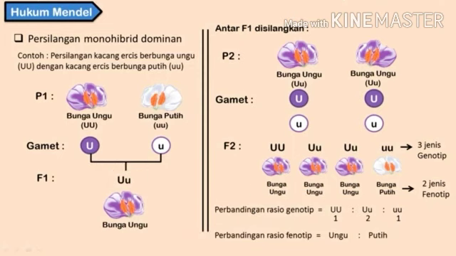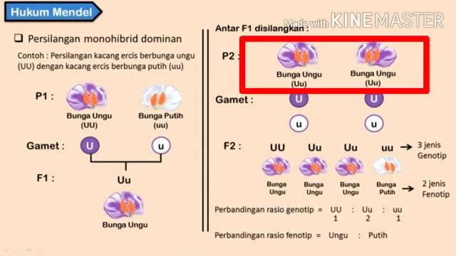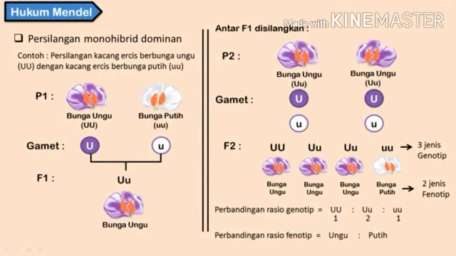If we cross this filial 1, F1, with each other, we cross this flower U big, U small with U big, U small. Then the resulting gametes are of two types. There are gametes with U big and U small. The other parent also has the same gametes. When we cross, there are several genotypes that we produce.